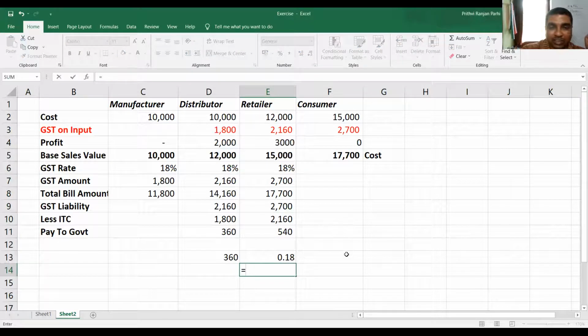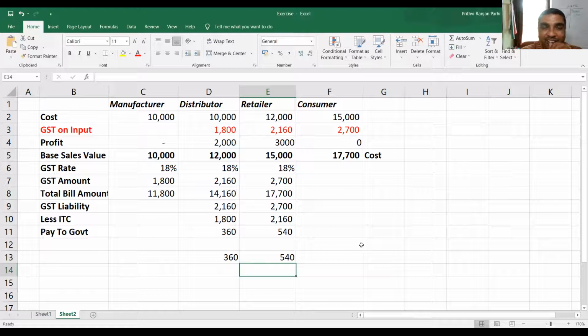He is paying GST at the rate of, let me calculate again, 3,000 into 18%. If you see, it comes to 540. 540 is paying. But ultimately, who is bearing? 2,700 is borne by the consumer.